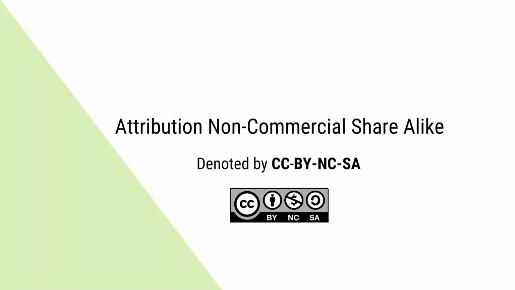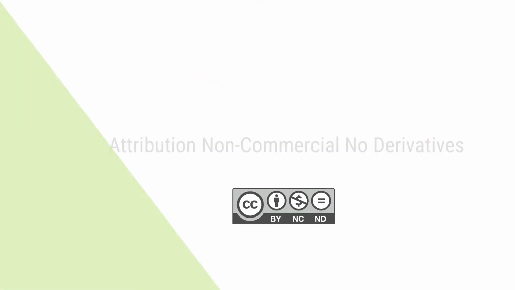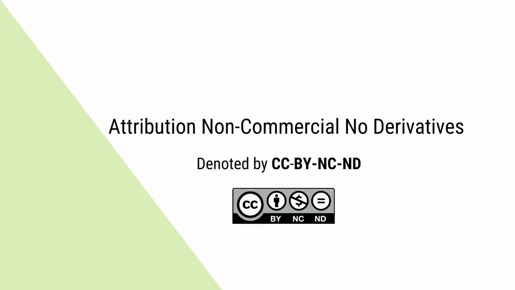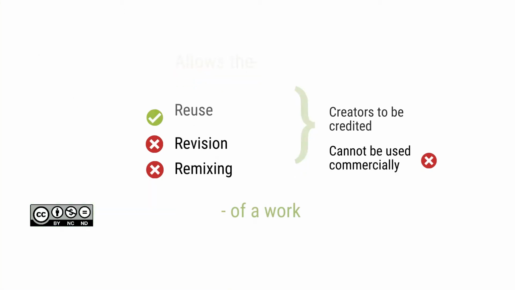Attribution non-commercial share alike. This is denoted by CC BY NC SA. Like all other CC licenses, it is necessary to acknowledge the creator for his work. The CC license demands that the content should be utilized non-commercially and the newly developed content should be licensed under similar terms. The last, attribution, non-commercial, non-derivative. It is denoted by CC BY NC ND. Of all the CC licenses, this has to be the strictest. It allows the user to share the content only if the user acknowledges the creator, uses it in a non-commercial manner, and makes no changes to the original form.